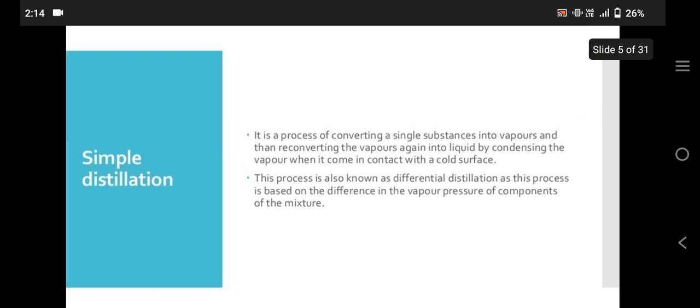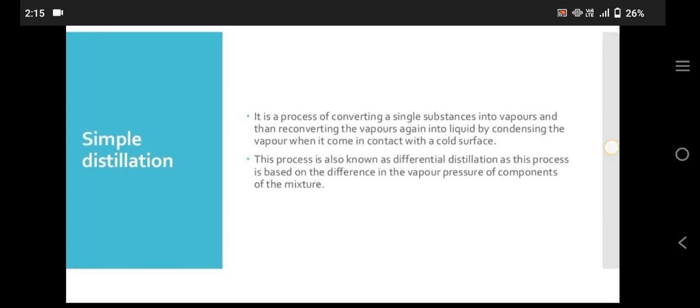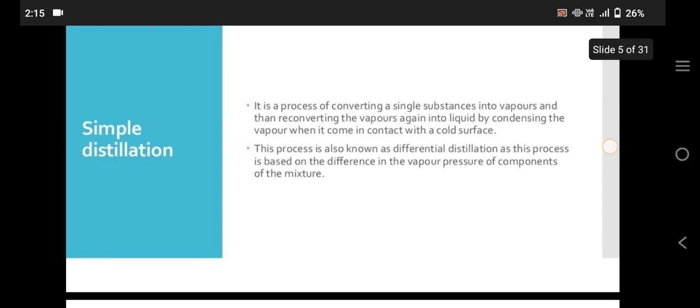Simple distillation. It is the process of converting a single substance into vapor and then reconverting the vapors again into liquid by condensing the vapor when it comes in contact with a cold surface. This process is also known as differential distillation as it is based on the difference in the vapor pressures of the components of the mixture.